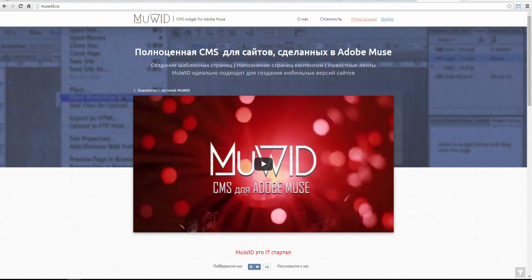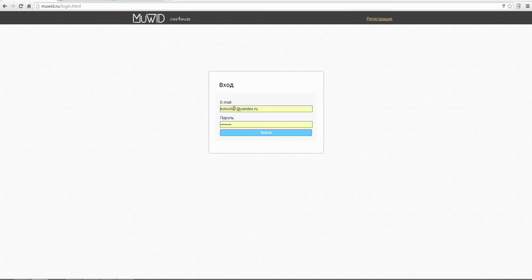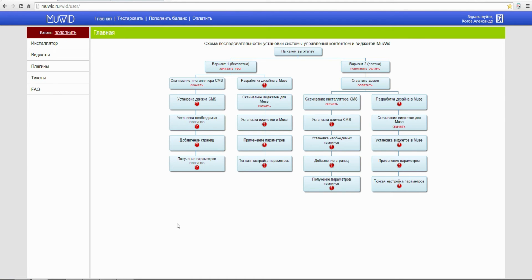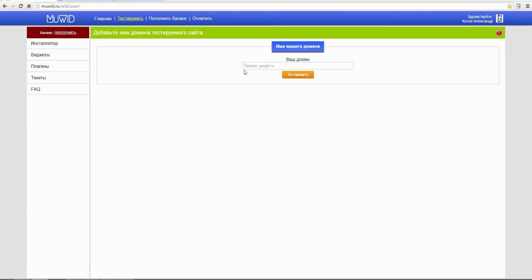In this screencast, we will install the MuWID system to our hosting. We enter the system, enter our login and password. Here we are. This is the administration panel of the developer. We go to the testing tab.